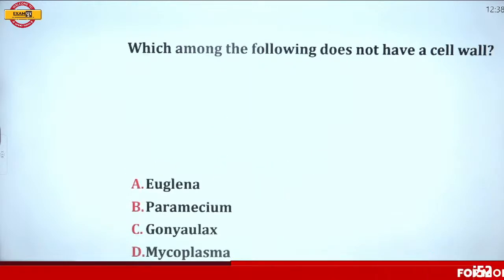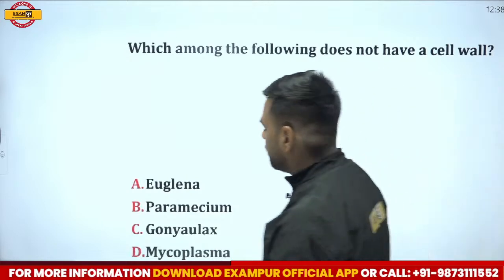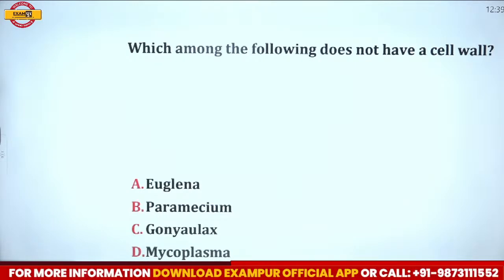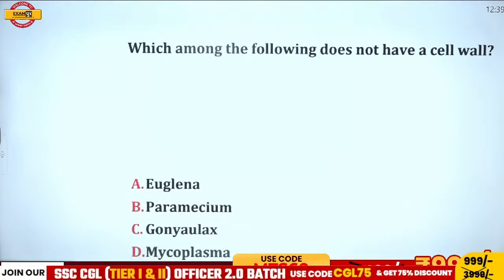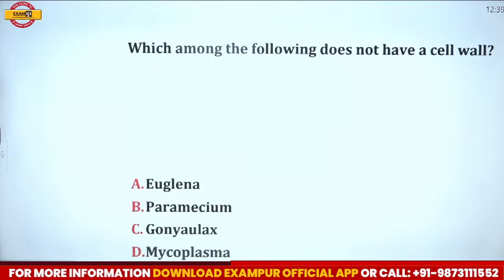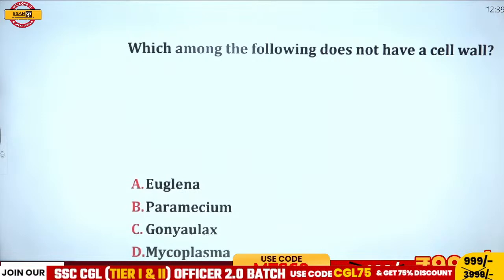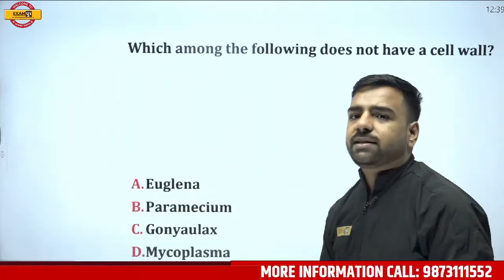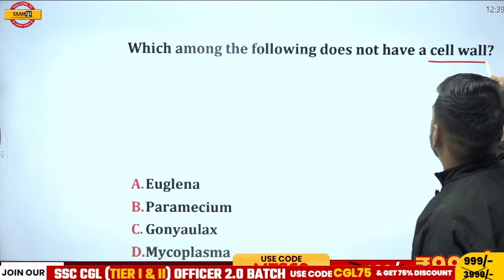Question is, which among the following does not have a cell wall? So you have 4 options here. Let's see who can give this answer. First option is Euglena, second is Paramecium, third is Gonyaulax, then fourth one is Mycoplasma. What is the correct answer over here? Let's see who can give this answer. Waiting for the answer, please. Rajkumar and all the other candidates who are there in the session, can you answer this part? Which is not having a cell wall?